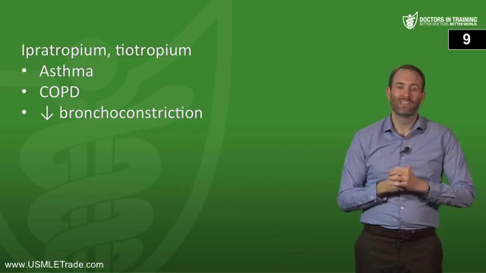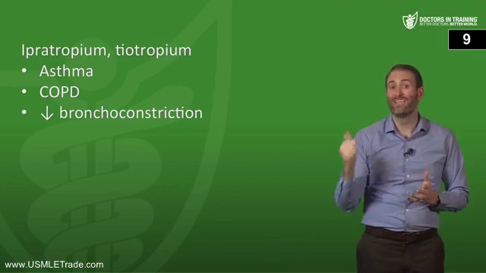All right, next question. Which of the muscarinic antagonists discussed could be used to improve FEV1 in a patient with COPD? So remember, that's going to be probably ipratropium or tiotropium.